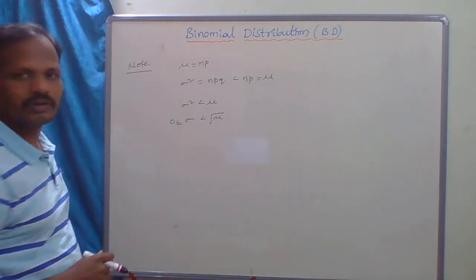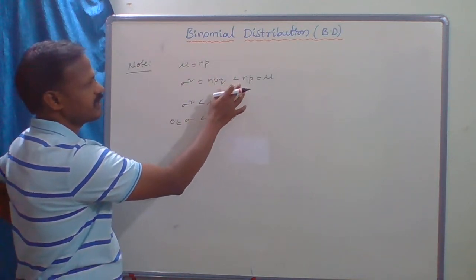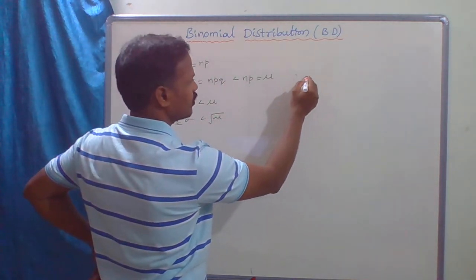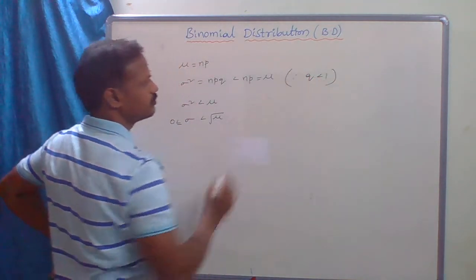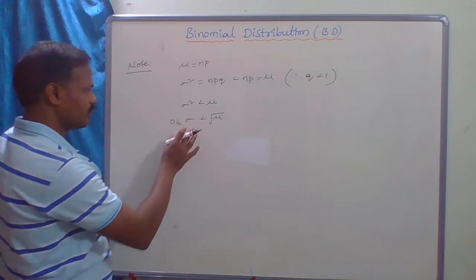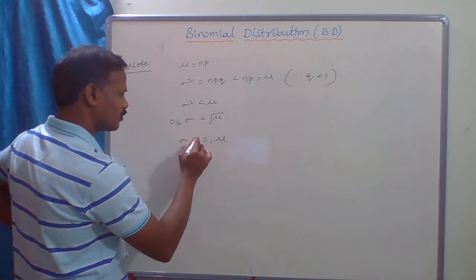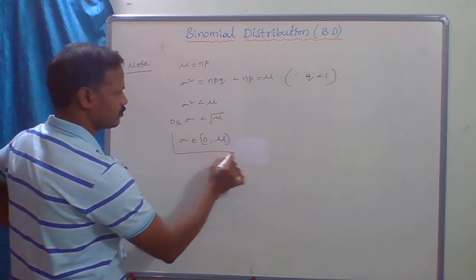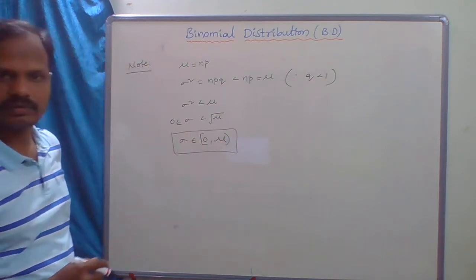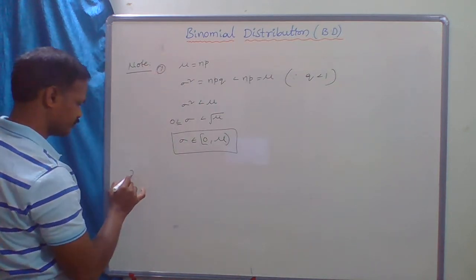So mu equal to np and sigma square equal to npq, which is less than np, since q is less than 1. Therefore sigma belongs to the closed interval 0 comma root mu. Clear? Next, one more point.